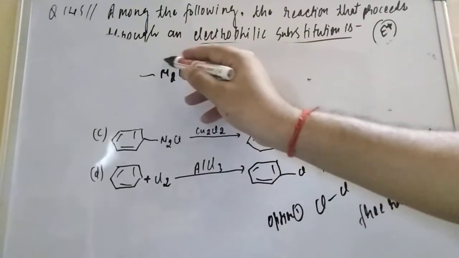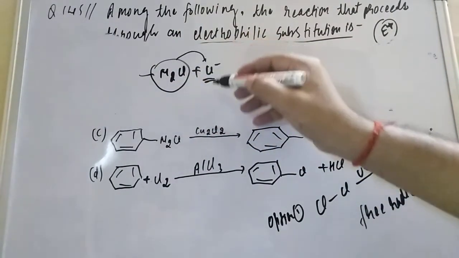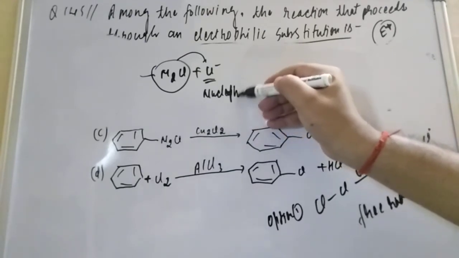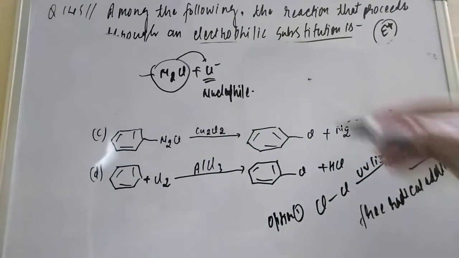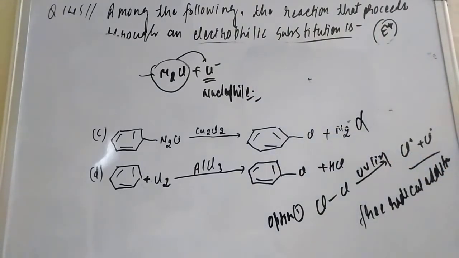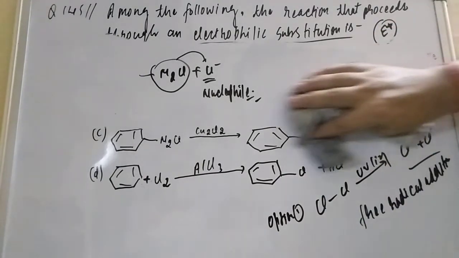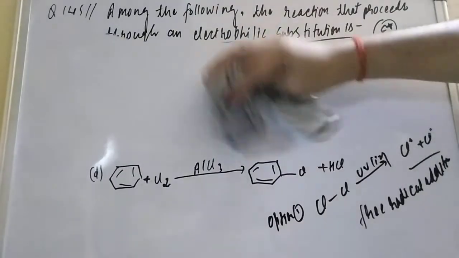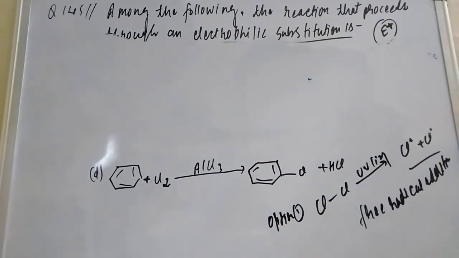Negative charge, you know, is a nucleophile. So this is also a nucleophilic substitution reaction. So all three are not electrophilic substitution reactions. Only one is left, so the fourth one must be the electrophilic substitution reaction.